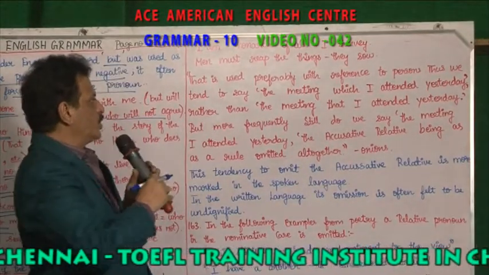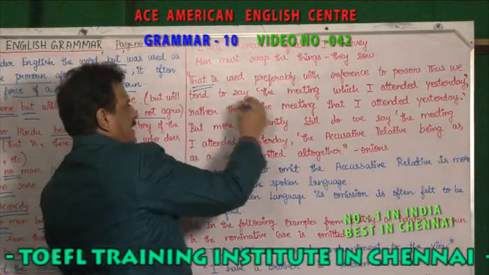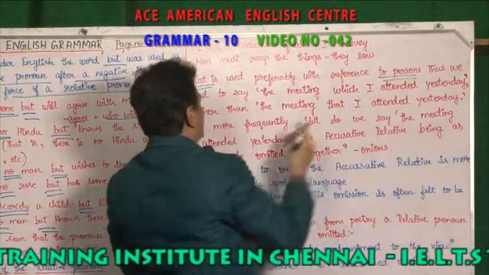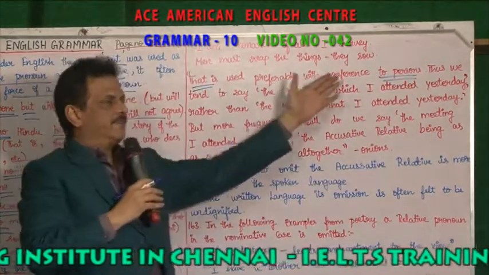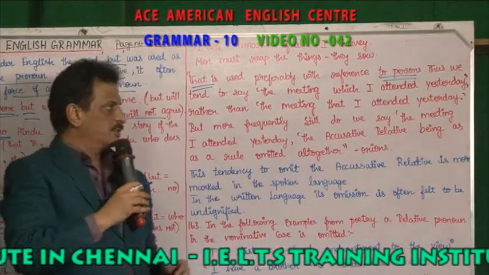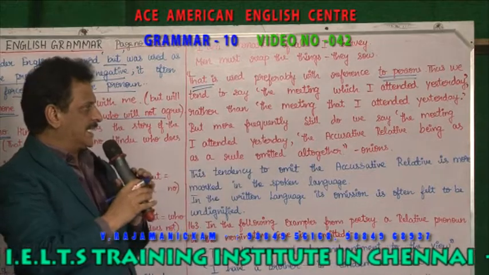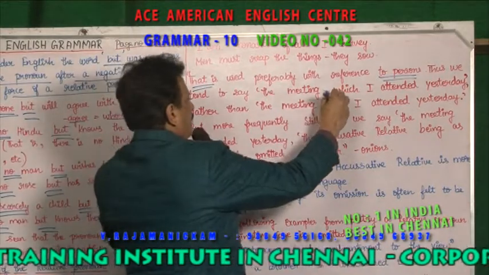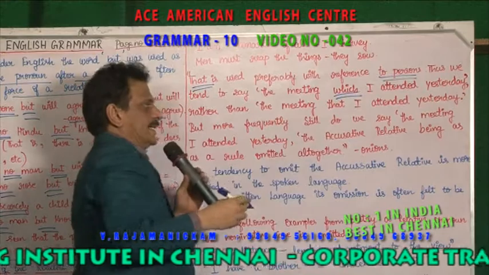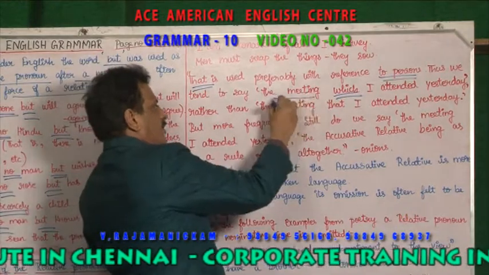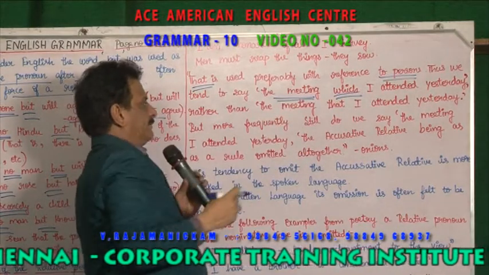So "that" is used preferably with persons. "That" is used preferably with reference to persons. Thus we say, the meeting which I attended yesterday. The meeting which I attended yesterday. So which stands for what? Meeting.